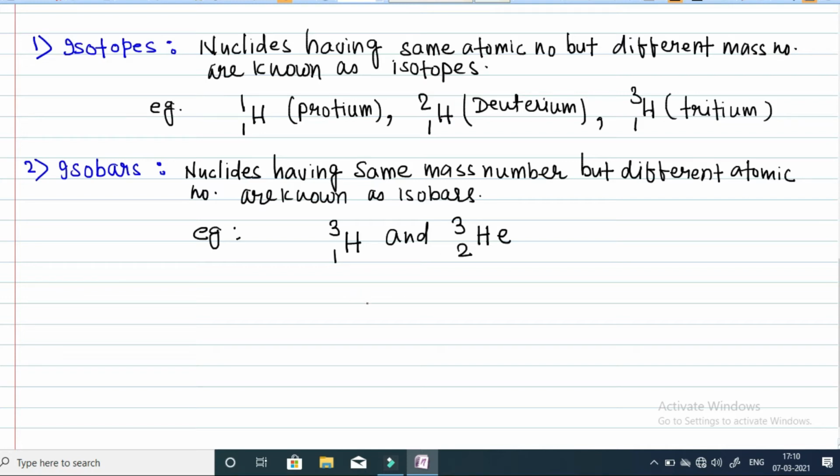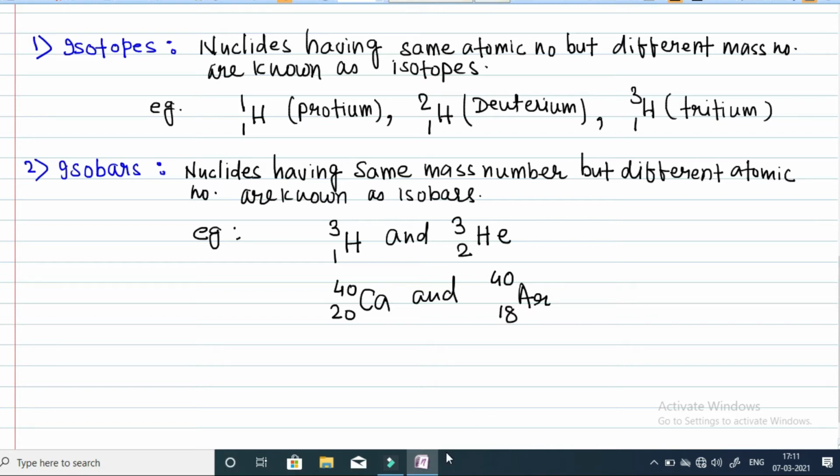Another example is calcium, atomic number 20, mass number 40, and argon, mass number 40, the same, but atomic number 18. So these are the isobars.